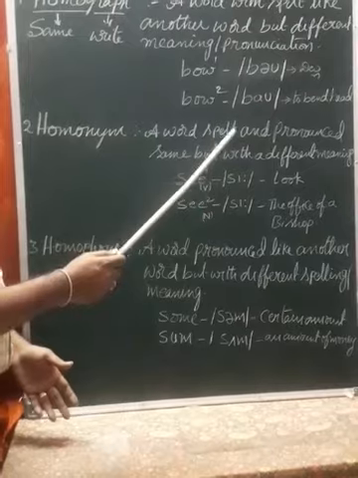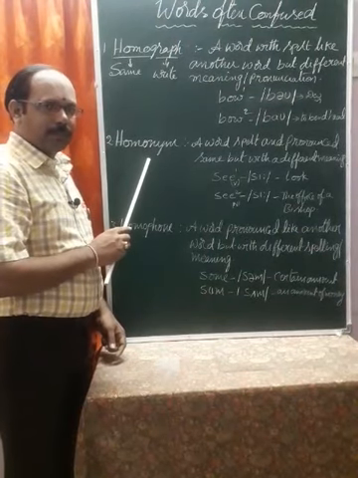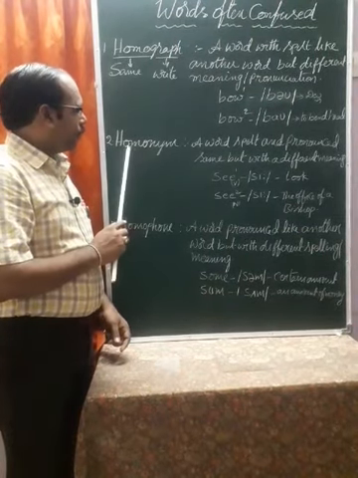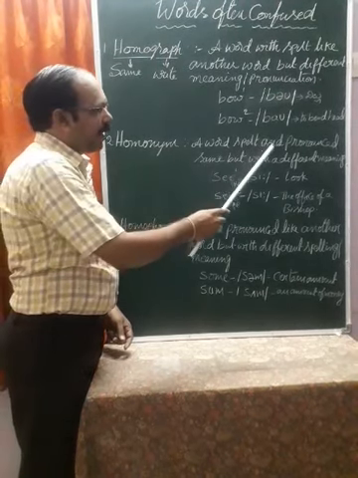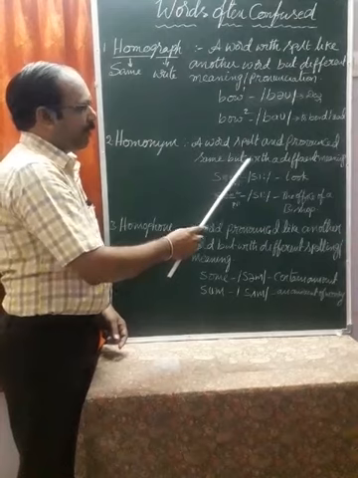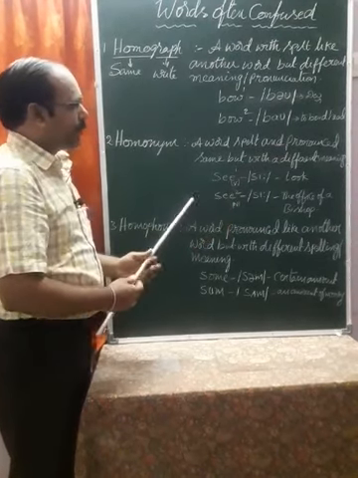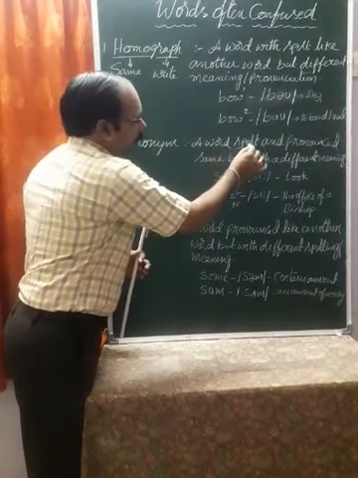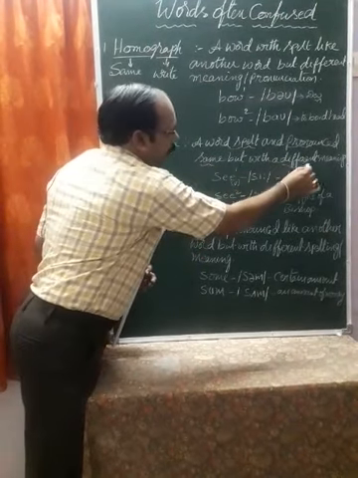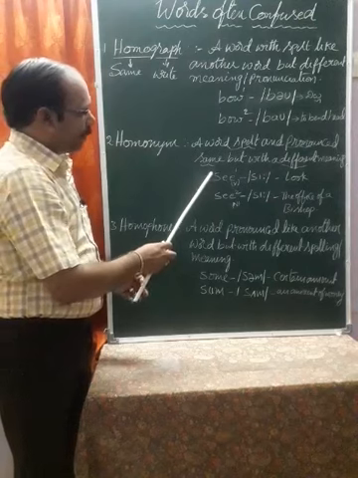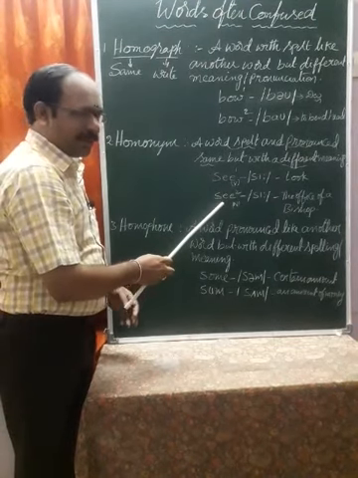And the second one is homonym. Homo means same again. A word spelt and pronounced the same but with a different meaning. You have to observe: spelling and pronunciation are the same, but different meaning. For example, see and see.